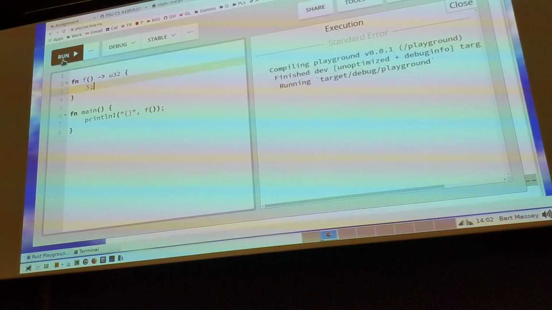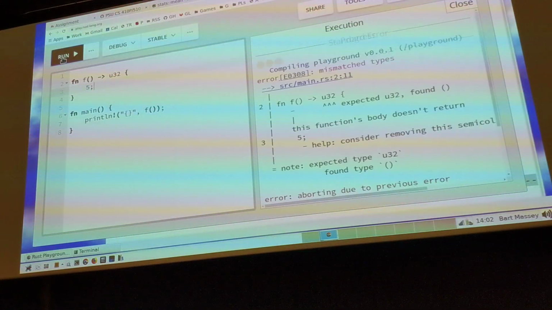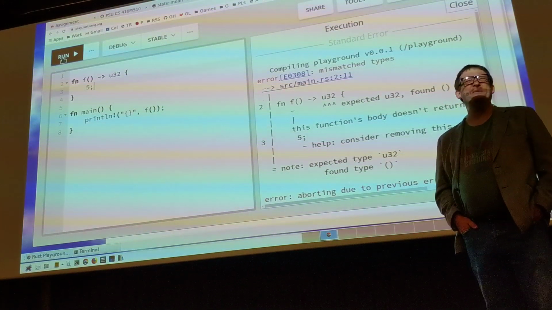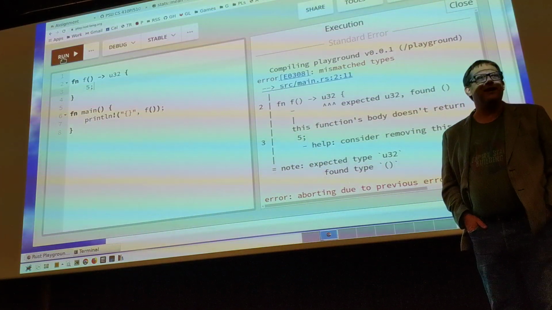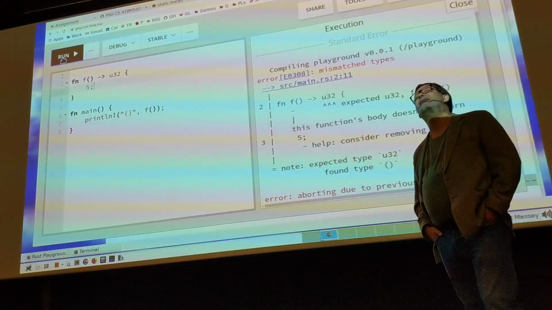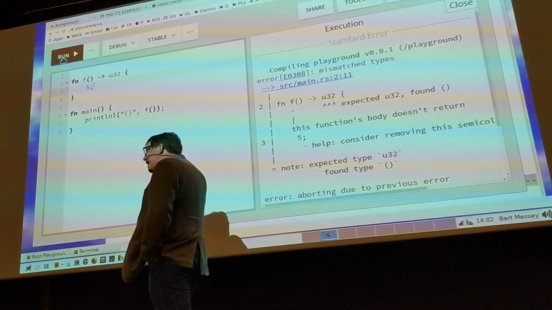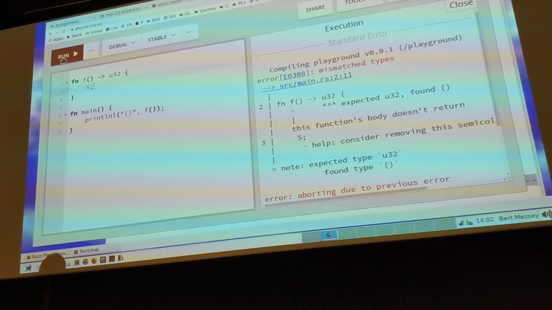That's the compiler message I'm going to get, that this function won't compile because it expected a U32 output and it found unit. Found unit? I don't see unit there anywhere. But semicolon is a statement separator, not a statement terminator, right? There is an implicit null statement after that. What's the value of the null statement in Rust? Unit! So I'm actually telling it to return a unit, which is really, really super confusing, right?